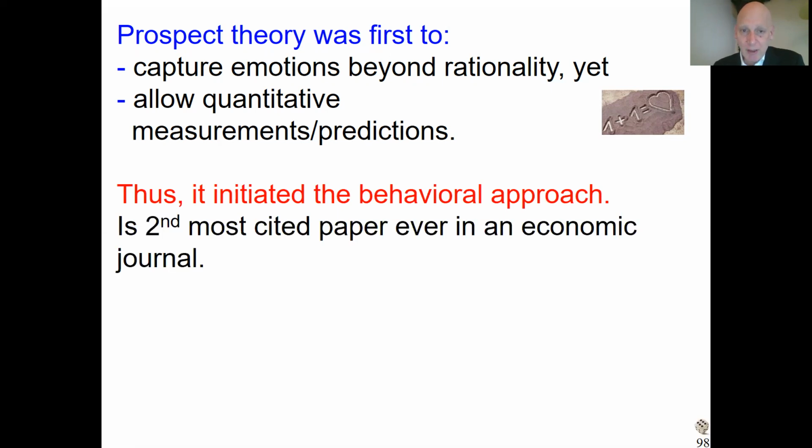It is, by the way, the second most cited paper that was ever published in the Economic Journal, at least some years ago. I haven't seen the most recent statistics. There was only one, a paper by White, and it had some small econometric technique. People are using it, they always cite him. So in a way maybe it's not fair, because the first paper with real substance, I think prospect theory, was the most cited paper. So let us agree that we consider it the most cited paper ever. Let's make the rules of the game that way.